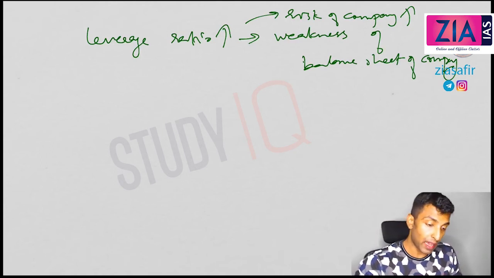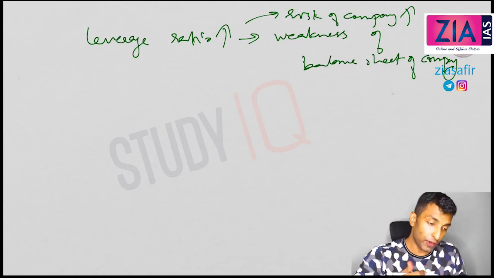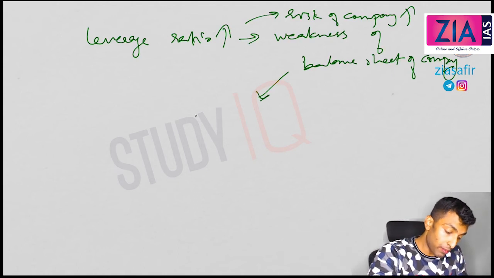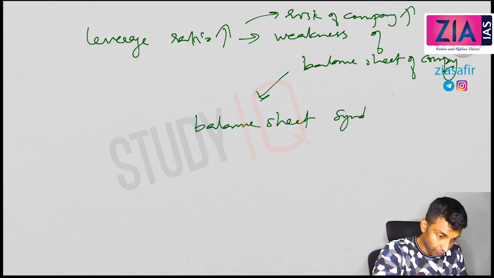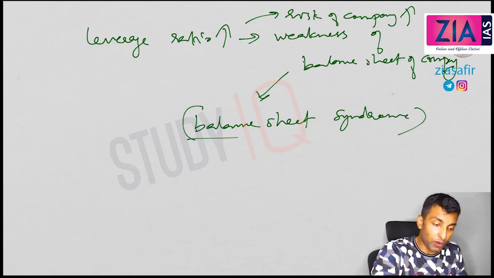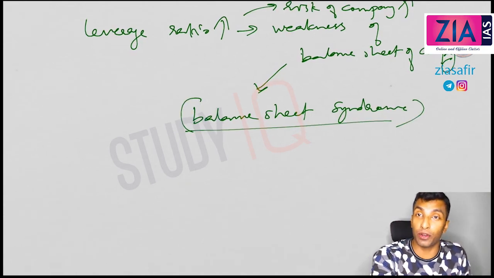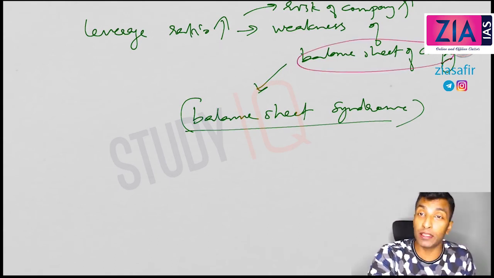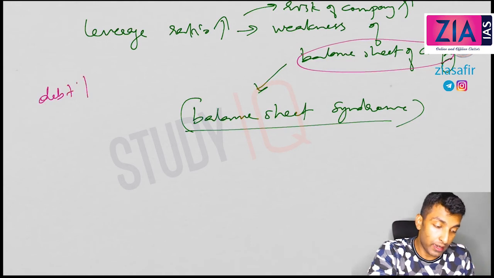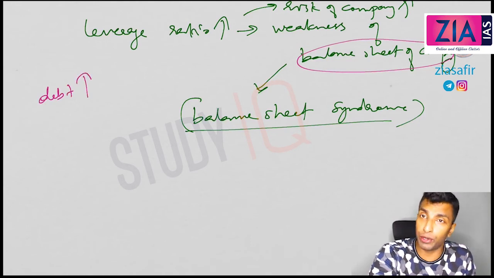So the weakness of the balance sheet of the company is reflected, and this is what you call the balance sheet syndrome. Before also I have talked about balance sheet syndrome in the case of banks. Here, why is this balance sheet syndrome there? Because debt is high. That's why debt to equity is high.